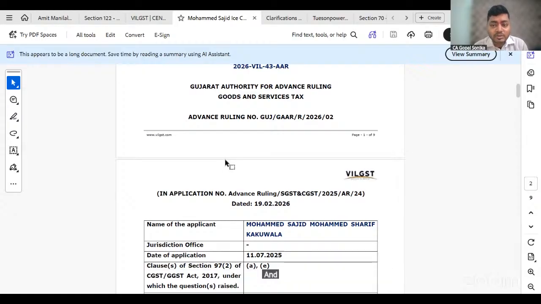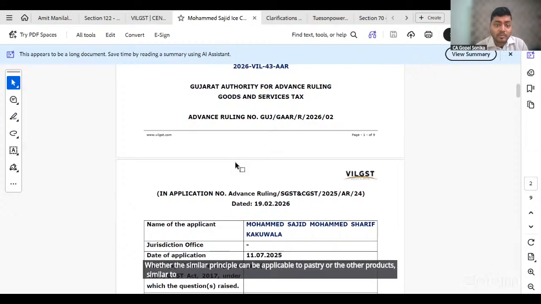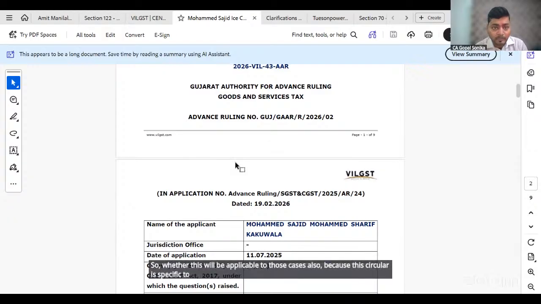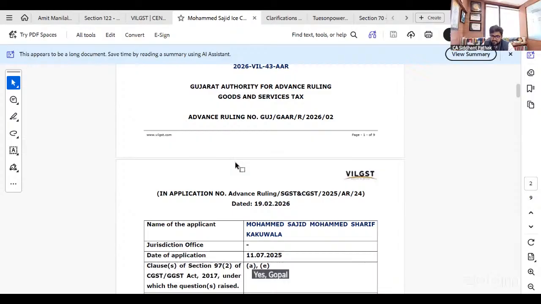And the second question that I have in my mind is whether the similar principle can be applicable to pastry or other similar products which have a similar process of manufacturing and supplying. Whether this will be applicable to those cases also, because this circular is specific to ice cream parlors. Yes, Gopal, the circular is specific to ice cream parlors.